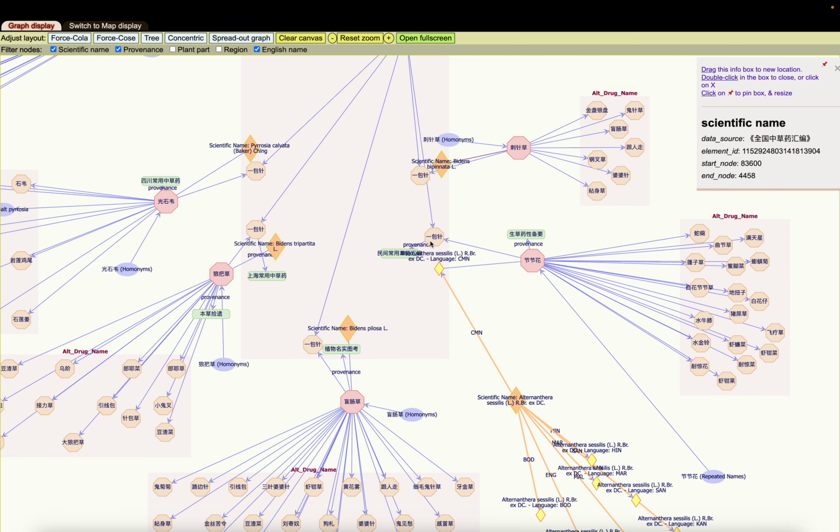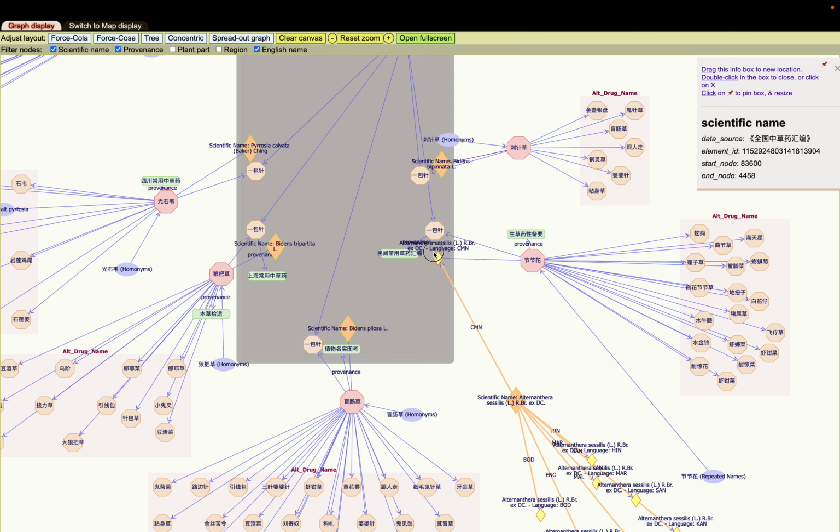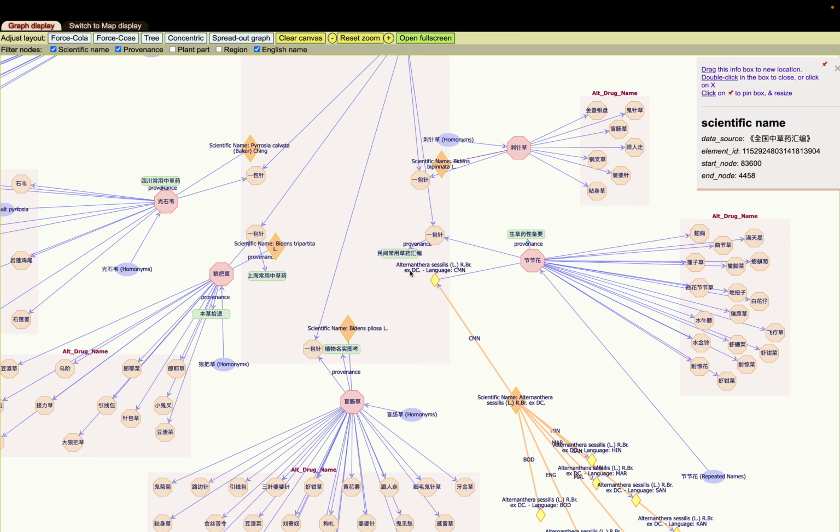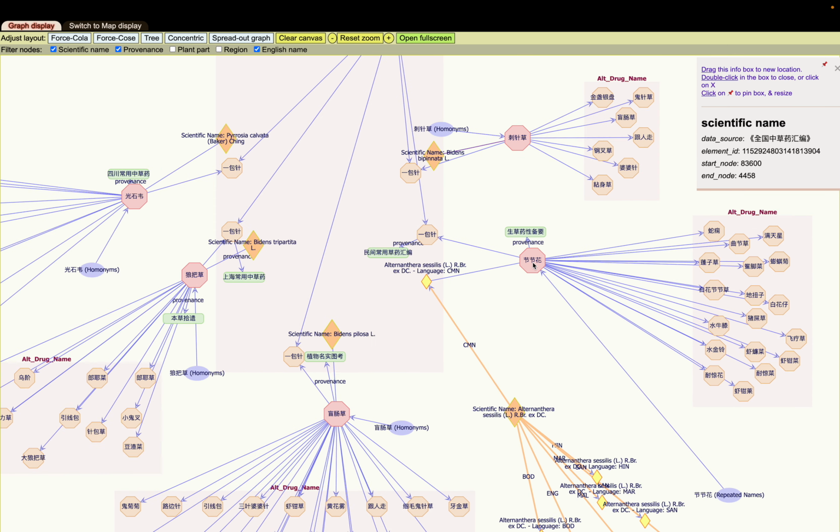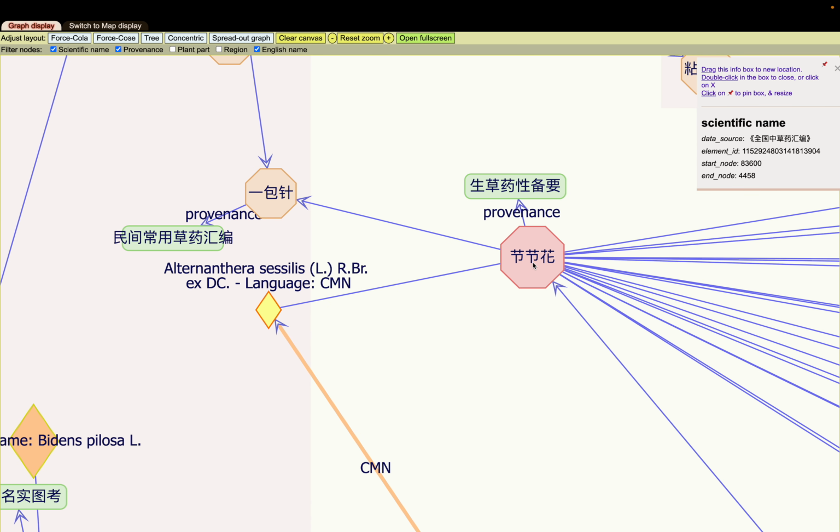And then you can see another one of ibaozen, and that corresponds to the species alternata sessilis. In this case, ibaozen is an alternate name for this term, jiejiehua, which was first named as jiejiehua in the Shangcaiyao Xin Yao Lue, sorry, Xin Lue Yao, which is a Qing Dynasty text, a late Qing Dynasty text.